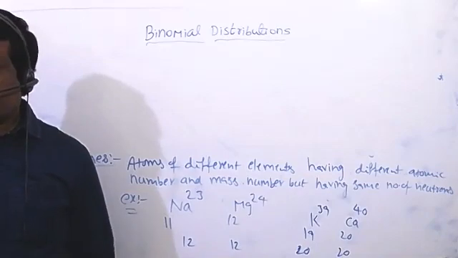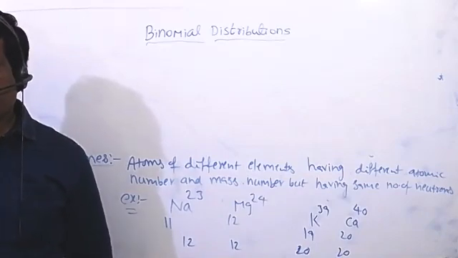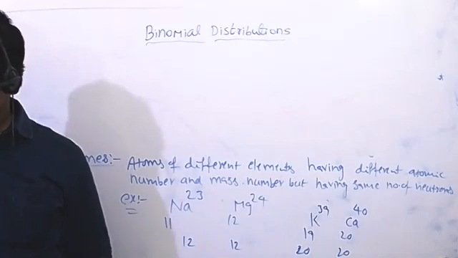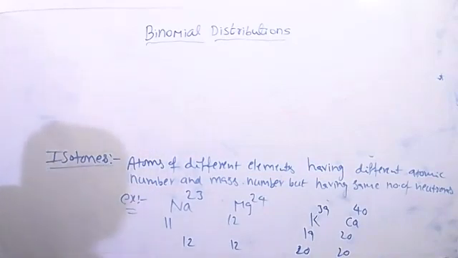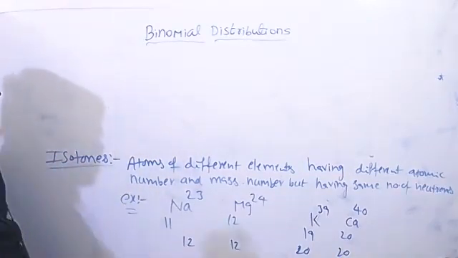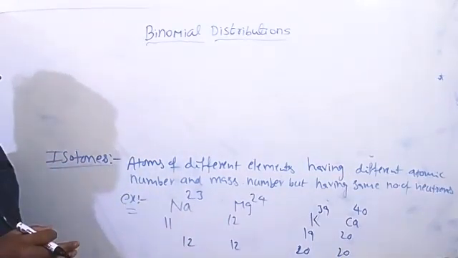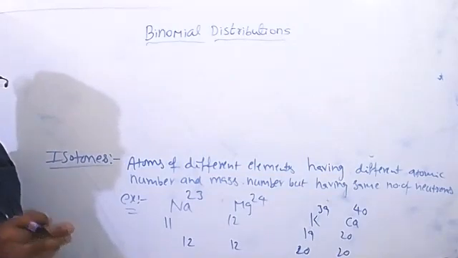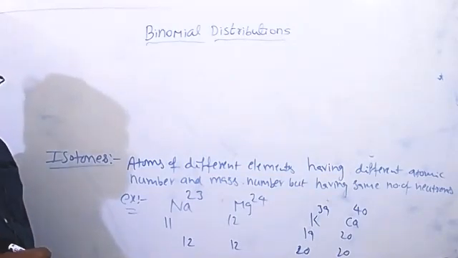That's why they introduced the concept of binomial distribution. Why are we taking the binomial distribution? Recall the binomial theorem. What is the purpose of the binomial theorem?